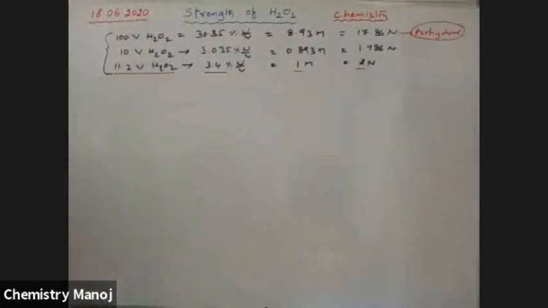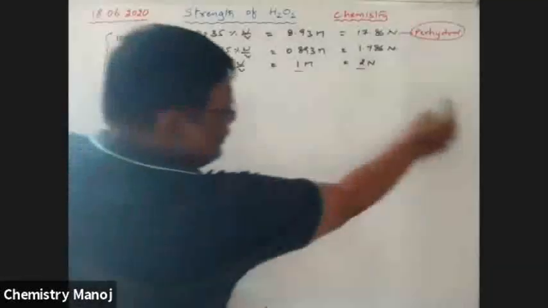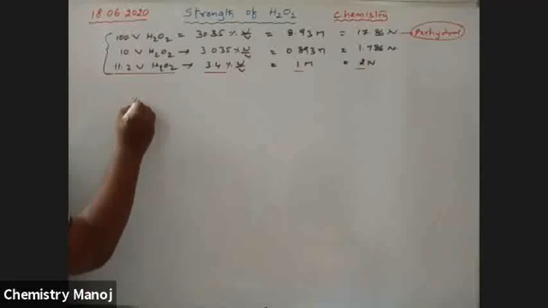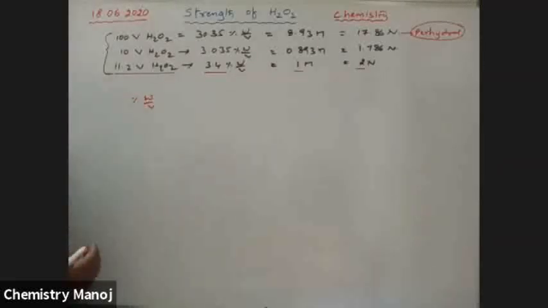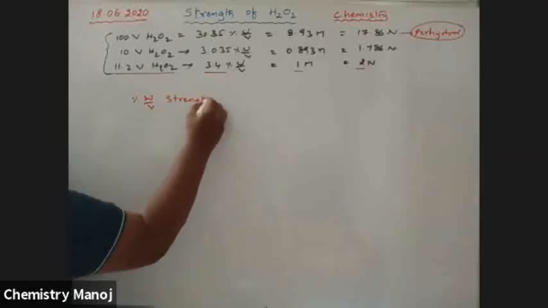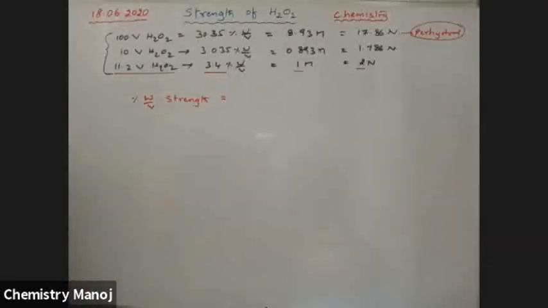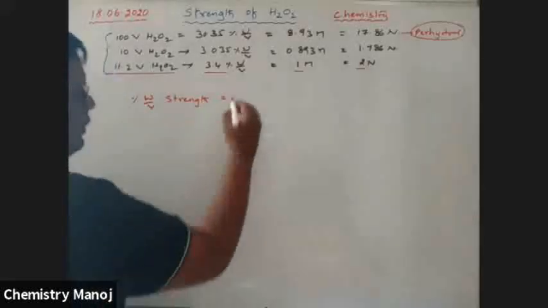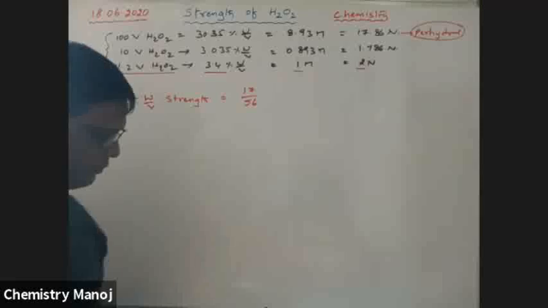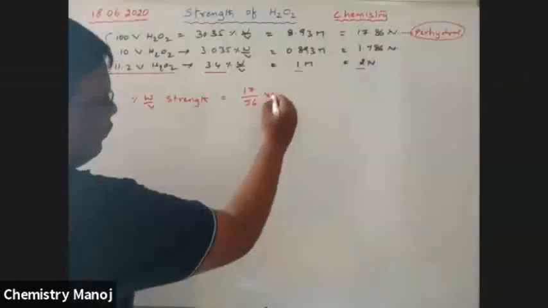Okay. Now there are certain formulae, and some problems based on this. So to calculate easily, the formula is: percentage weight by volume strength is equal to 17 by 56 into volume strength.